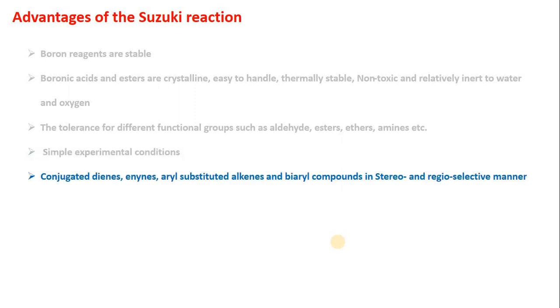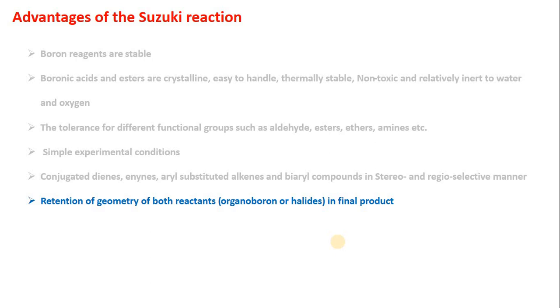Now you can prepare conjugated dienes, enynes, aryl substituted alkenes and biaryl compounds in a stereo and regioselective manner. You have seen that the geometry of both the reactants remains intact in the final product.